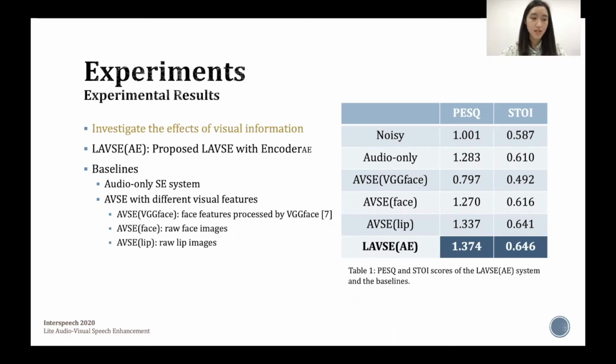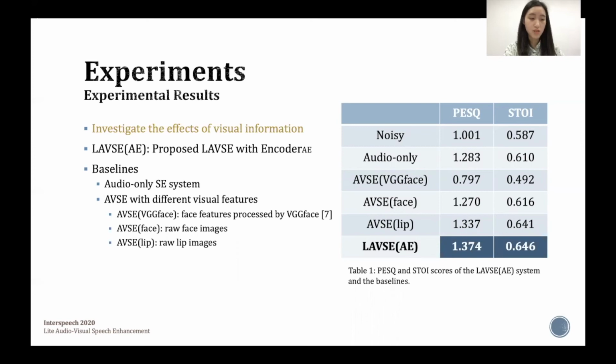LavSE AE is our proposed LavSE system with the AE compression module. The baselines include an audio-only SE system and some AVSE systems with different visual features. We have compared 3 different kinds of visual features with our AE compressed feature. They are face features extracted by VGG face, raw face images, and raw lip images.